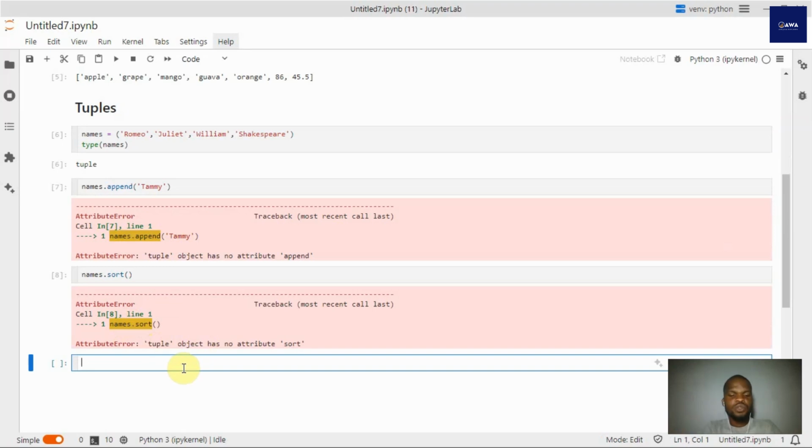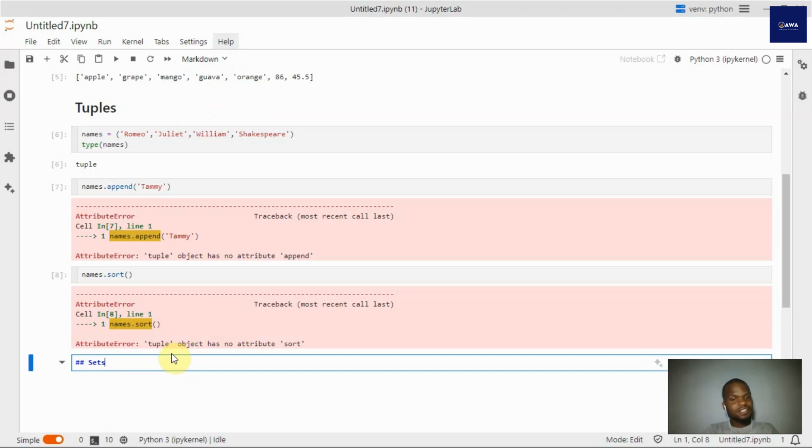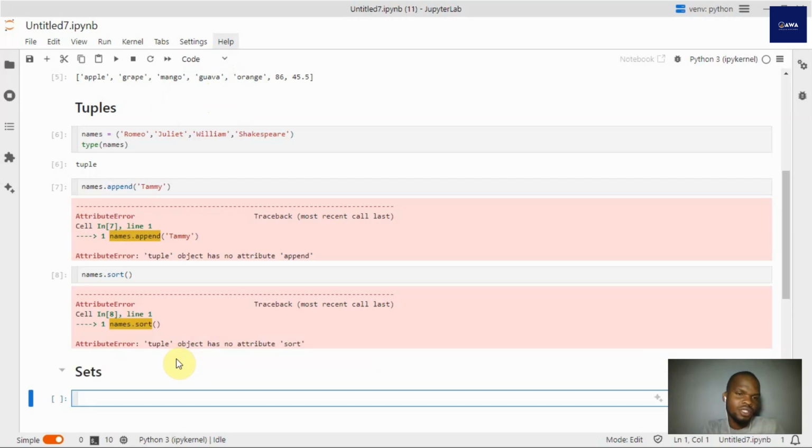Let's see the next one, which is sets. Take note, they are important. These functions are important, and you're going to see maybe subsequently I'll just do one or two things, and then you'll see why we use some of these things. Just trust me, for subsequent things you're going to meet later on, you would really need to know this. So sets are created with curly brackets.